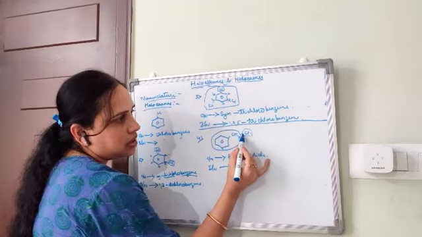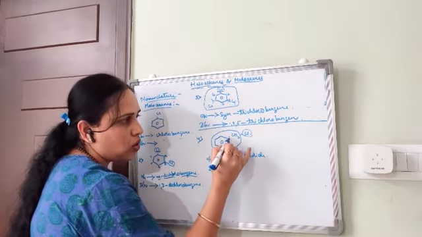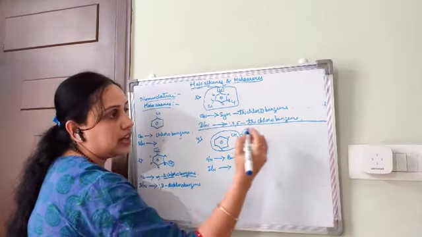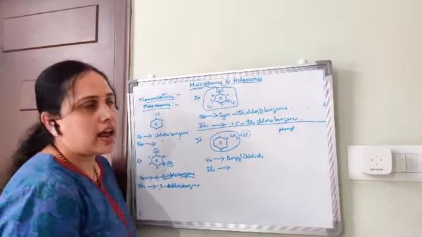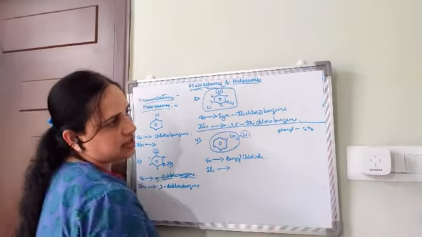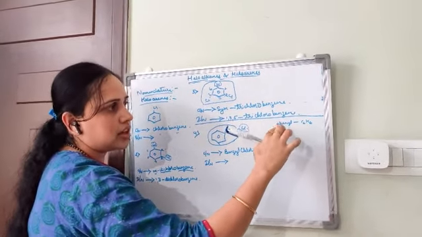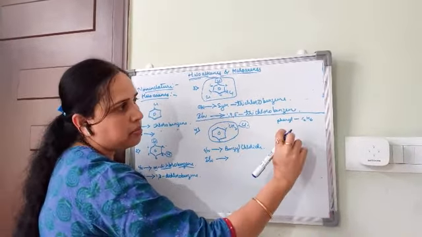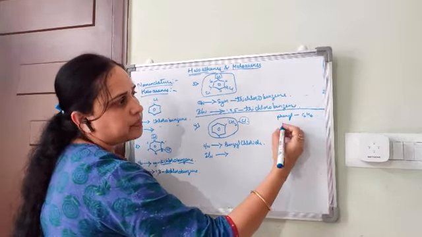What is the IUPAC name of this compound? This is a functional group. So this whole group is phenyl. What is phenyl first of all? This is C6H6, benzene. For the benzene ring, especially in the IUPAC name, we call it phenyl.